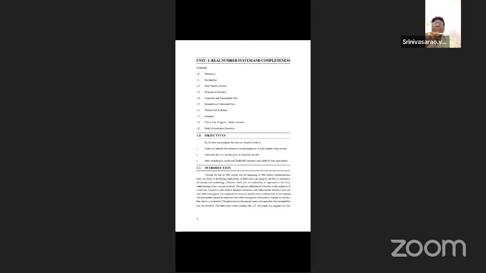Before the real number system, we must know the algebraic concept. Without the algebraic concept, we can't define or learn the real number system part, because that is the formation of analysis. Analysis means, through the algebraic concepts, that is the preliminary part. The primary part is the complete ordered field.